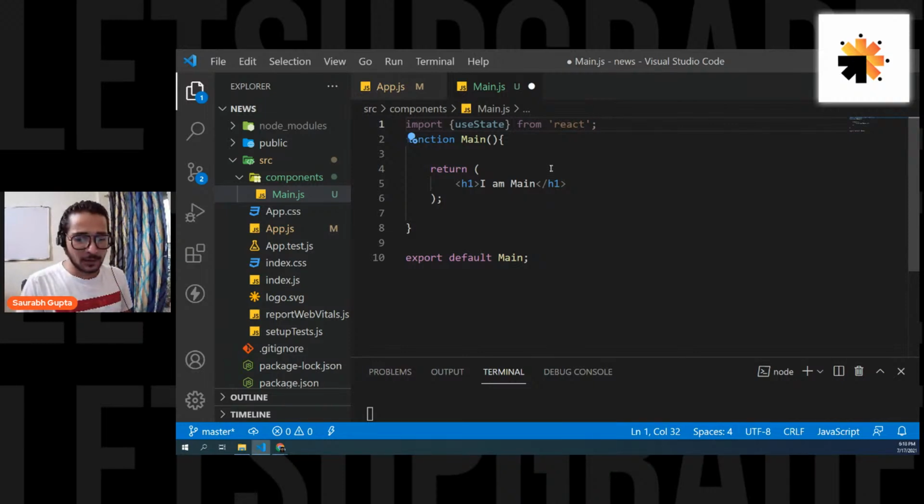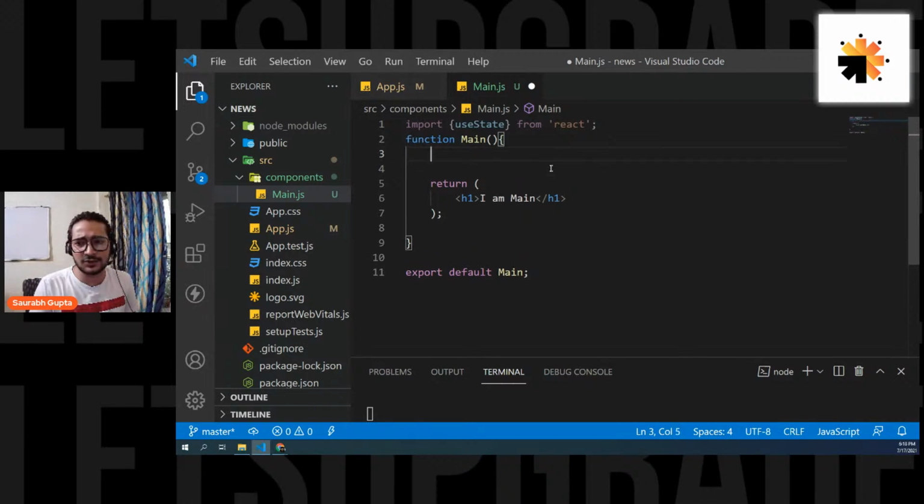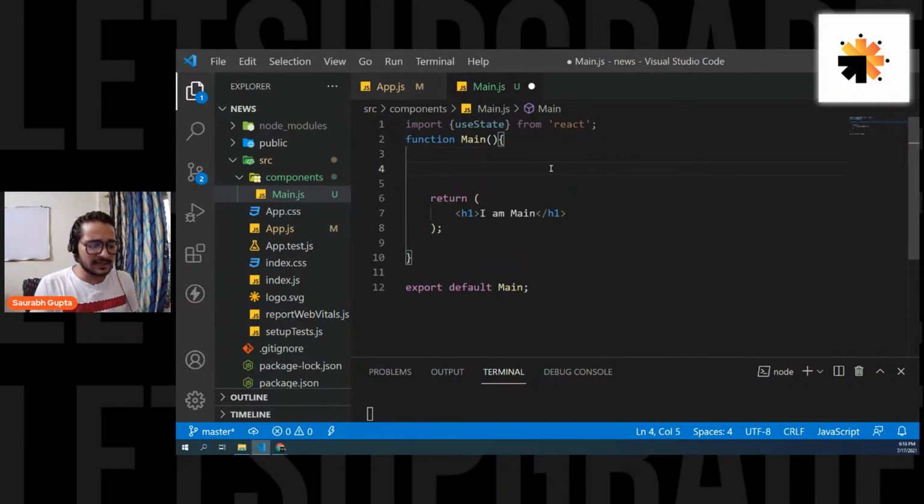Okay, cool. Now you have already learned how to create a state variable. So let me directly create it just to show you. Let's say we create a variable named data. So how do you do it, guys? Const, you do two things. First, the variable name. Second, the method that you'll use to change that variable's data.